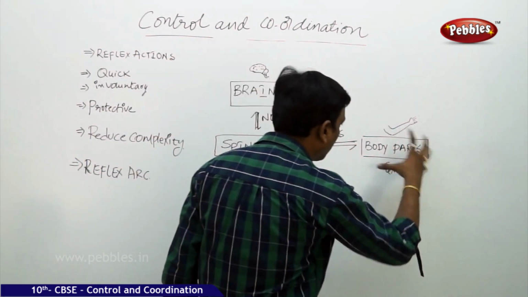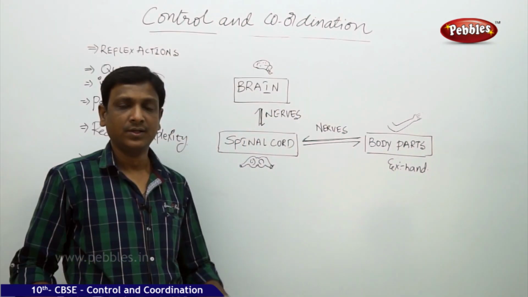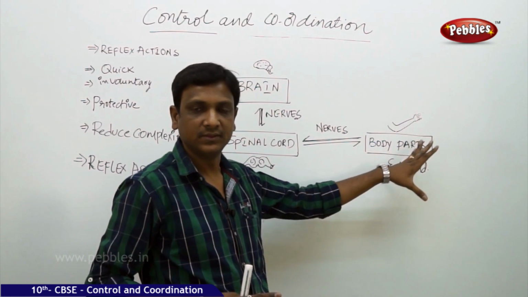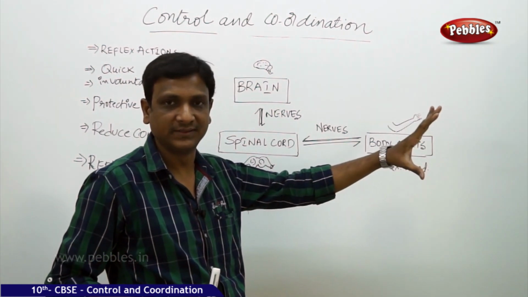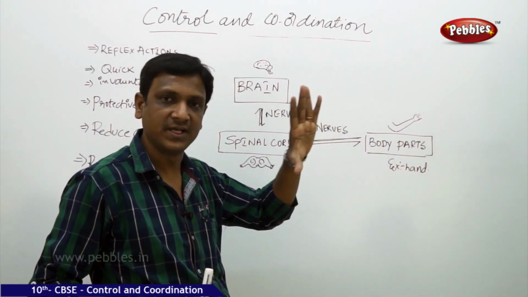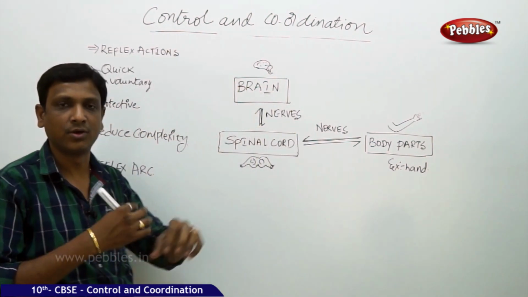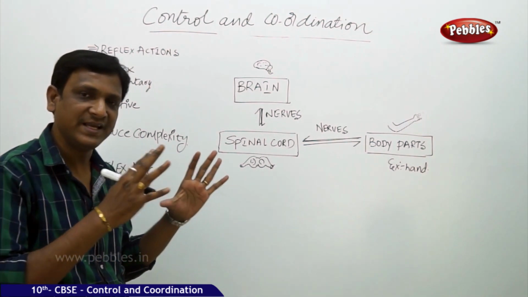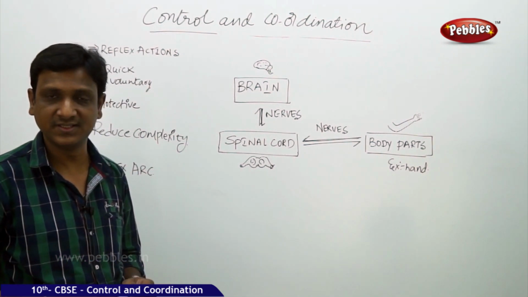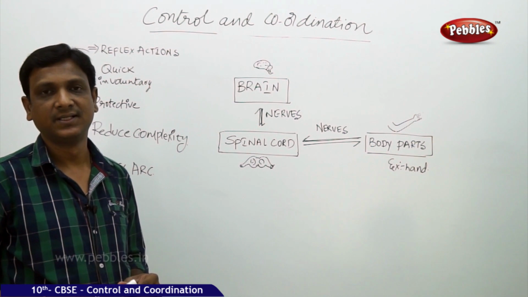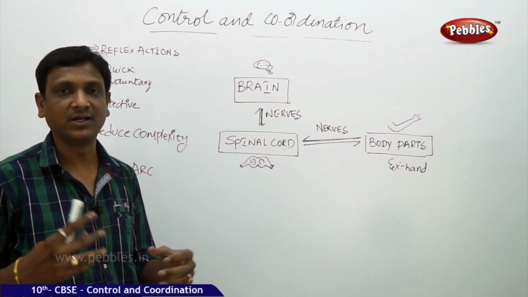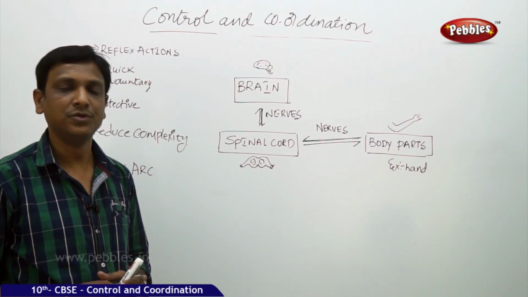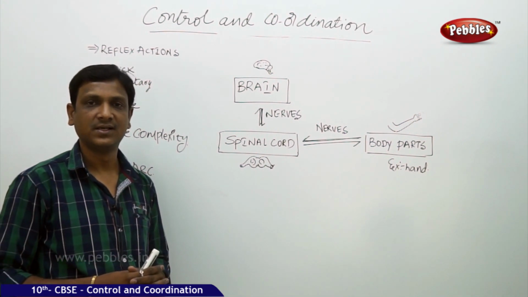We have different body parts like hands and legs. Here we have seen that whenever some stimulus is there, the information is taken to the nervous system, it is analyzed, processed, and decisions are taken. But this seems to be a very complex, long and lengthy process, isn't it? Yes. But sometimes you will not have that much time to produce a response. You need to produce very quick responses.